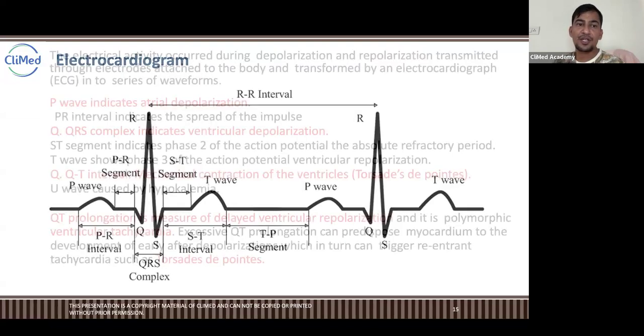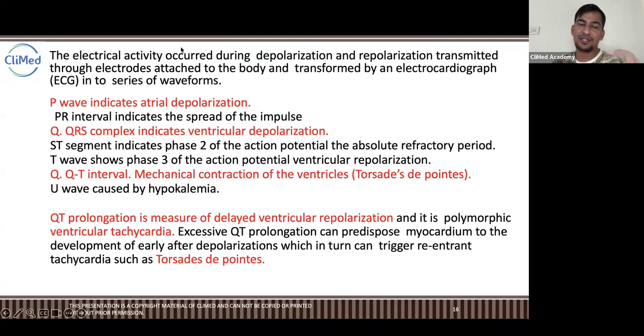That's all. So here are some conditions where the electrical activity occurred during the depolarization and repolarization. So usually we get all these waves or impulses. When we connect the ECG to the heart, we collect the impulses, the voltage, the actual low intensity electricity. When we attach the ECG to the body, there are some metal bases, and those metal bases are electrodes.